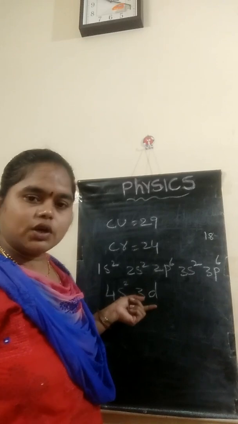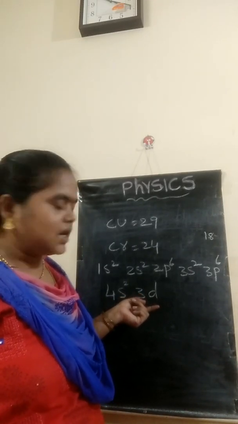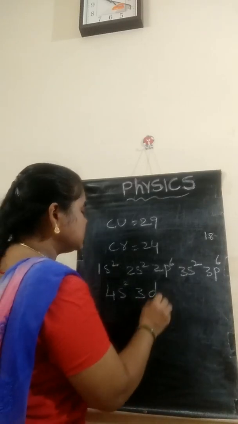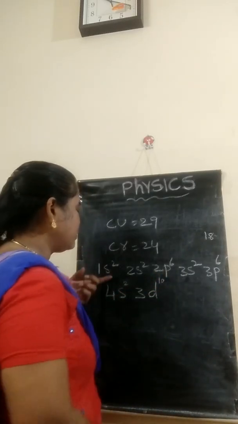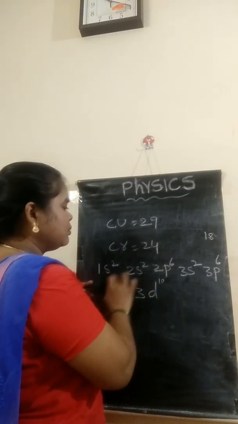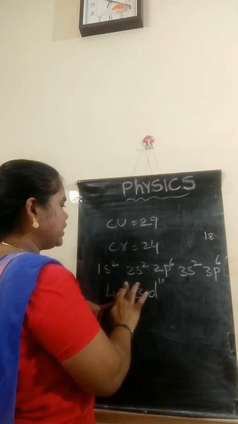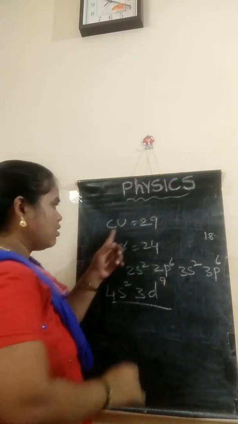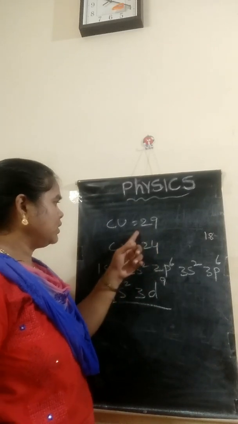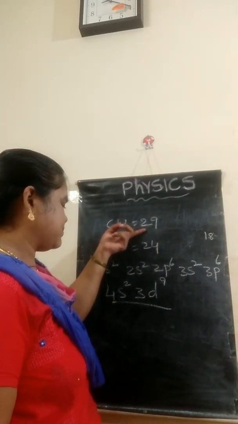So next, which orbital will come? 3d, depending on the n plus l value. In this, 10 electrons can fill. Now let me check. Totally 18, 20. Here 9 can fill. Like this it should be; the copper electronic configuration would be like this.